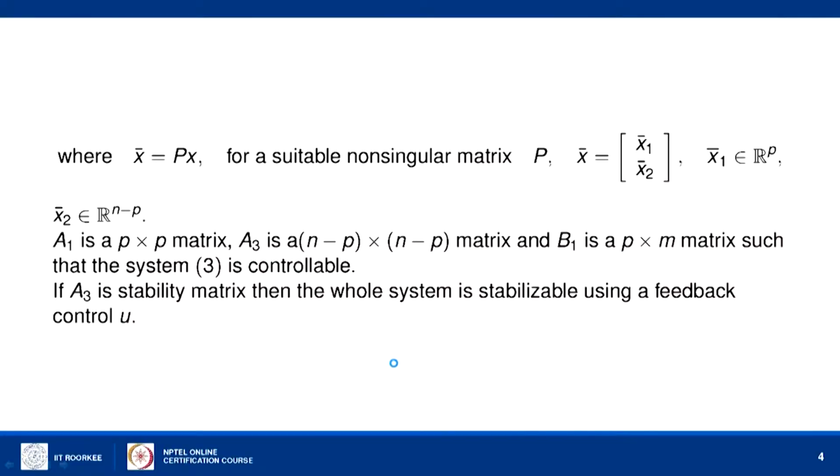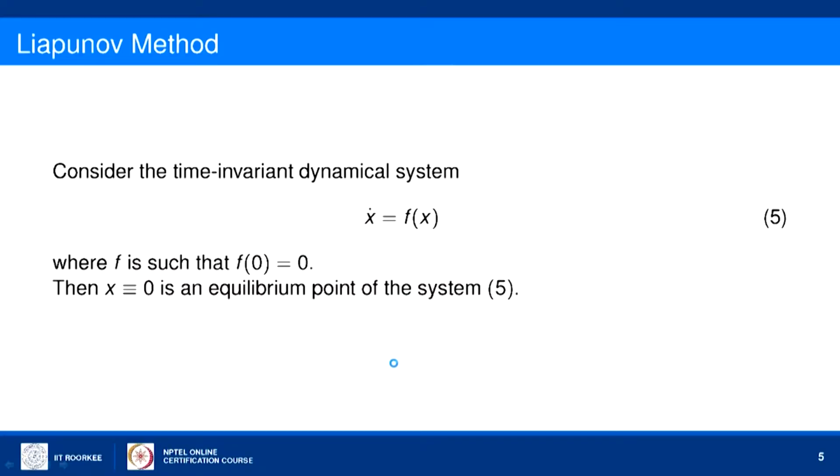Okay. So, now we will go for a different procedure. In situations where the system cannot be stabilized using this procedure, we may try some Lyapunov method for stabilizing a system.